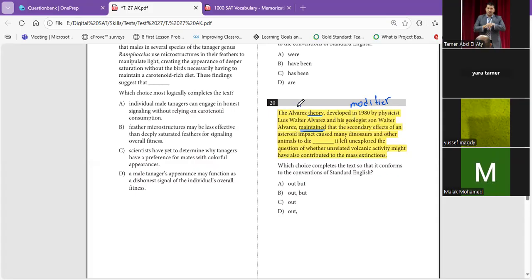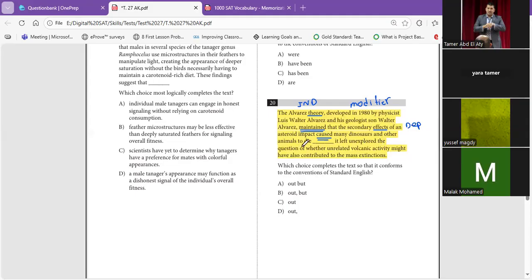So this is an independent clause, subject, verb. We have that now. So we start a relative clause, dependent. The secondary effects, the subject, of an asteroid impact caused, the verb, many dinosaurs and other animals to die out.